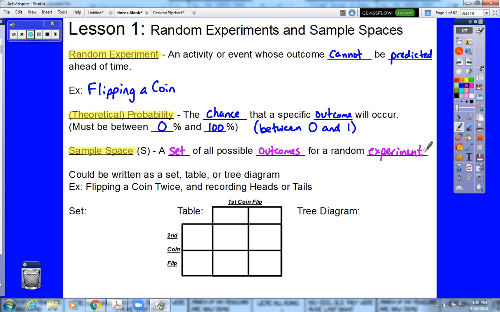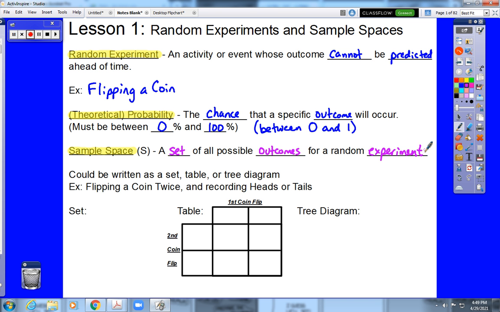We can write a sample space as a set, so just list them out. We can write it as a table, which we generally only see with events that have 2 possible outcomes or 2 events that have been combined, or a tree diagram, which is very common when you have a repeated event. So the event we're going to look at is flipping a coin twice, and each time we flip that coin, we're going to record the outcome, either heads or tails.